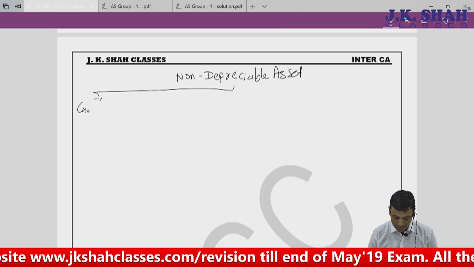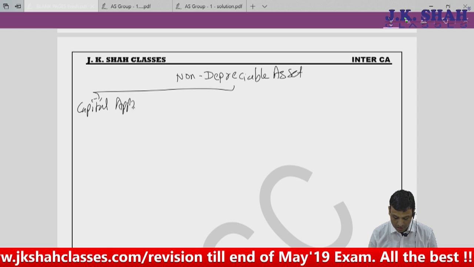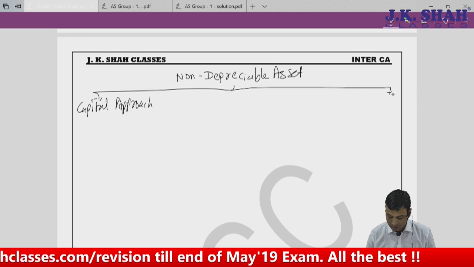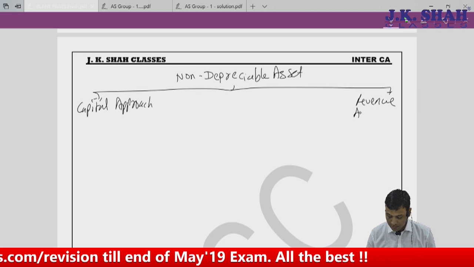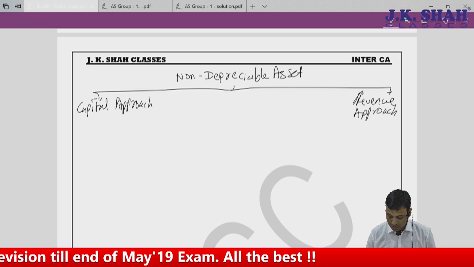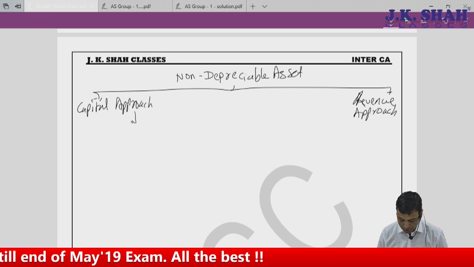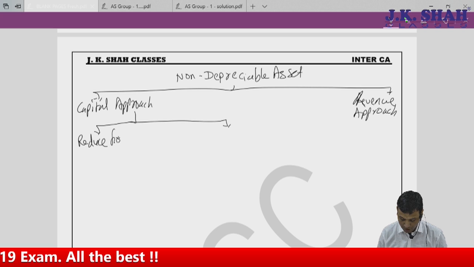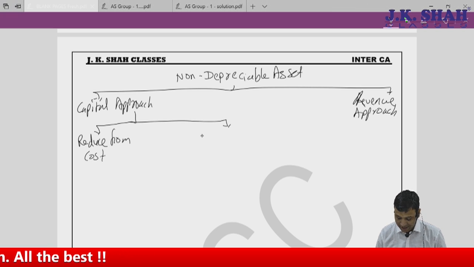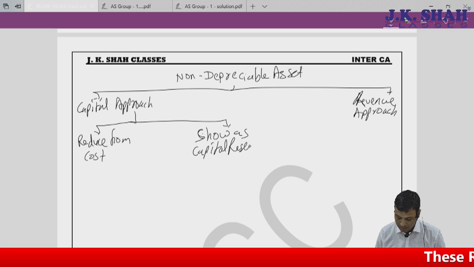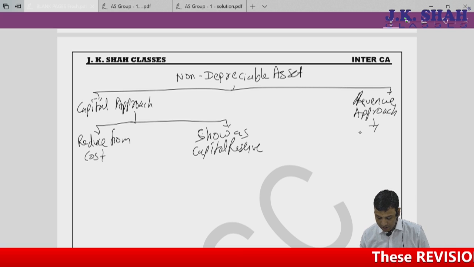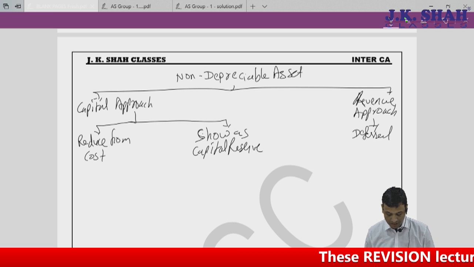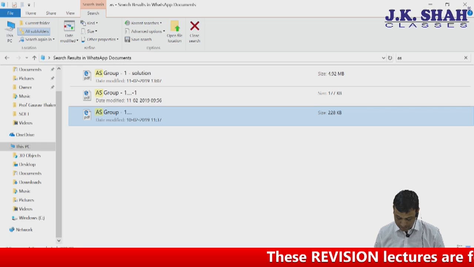Again, a capital approach and a revenue approach. If it is capital approach, further two bifurcations are available. The first is reduce from cost, and the second is show as capital reserve. And here revenue approach, that is nothing but deferred. Let's learn the entry for each of them. Reduce from cost.